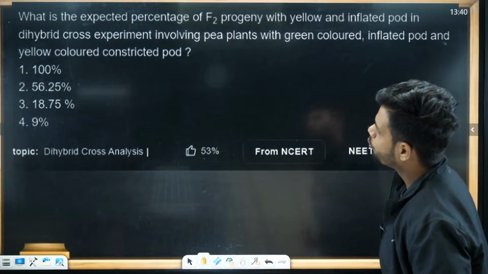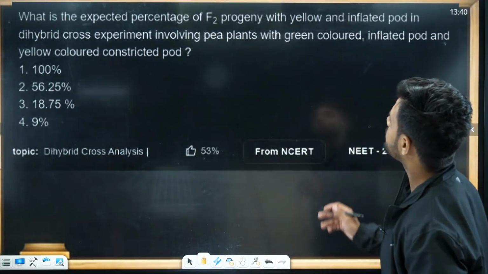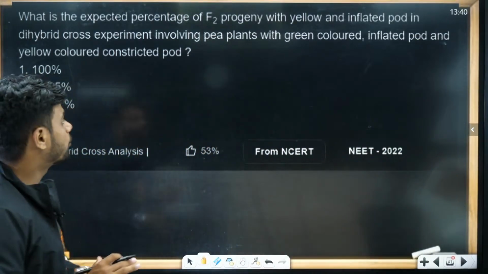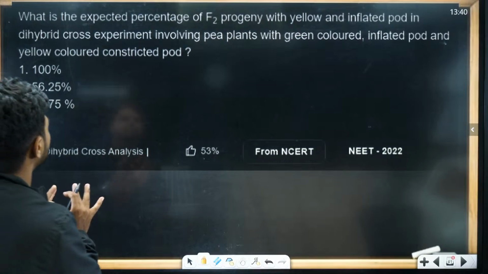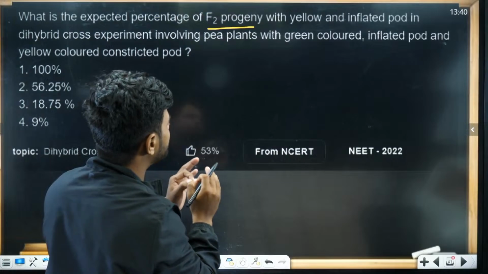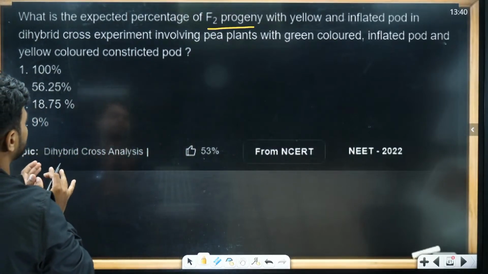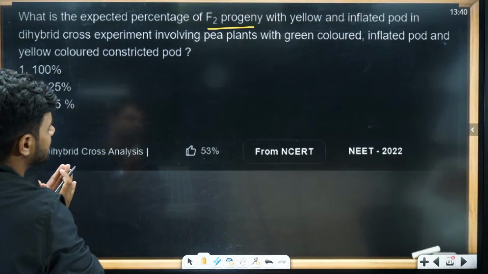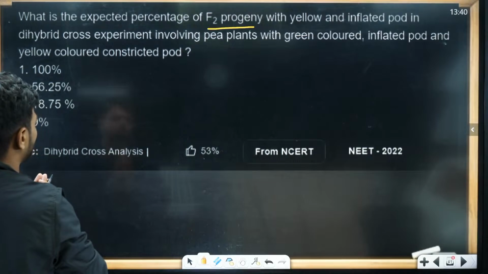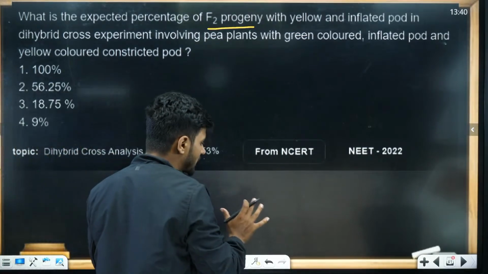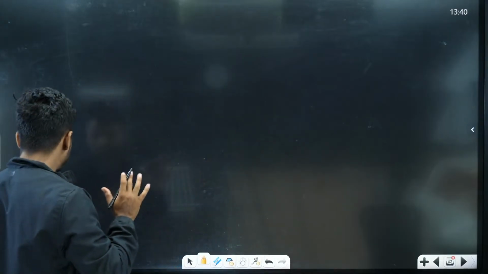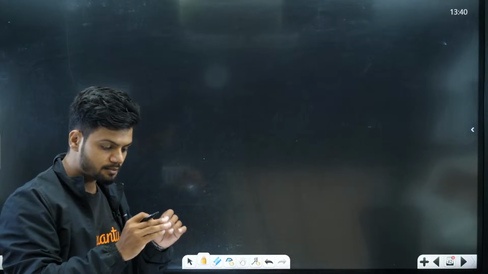Next question. What is the expected percentage of F2 progeny, with yellow and inflated pod, in the dihybrid experiment involving pea plant with green colored inflated pod and yellow colored constricted pod? Very good question, understand this question. Okay, very simple question. I will explain in the easiest way. So understand this.